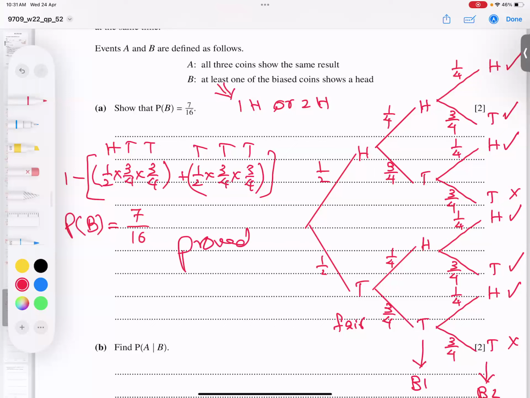Now you can ask me, sir, it is only 2 marks, why did you do such long working? The reason is that this kind of question will help you a lot in the next parts. Okay, so let's try to do it.